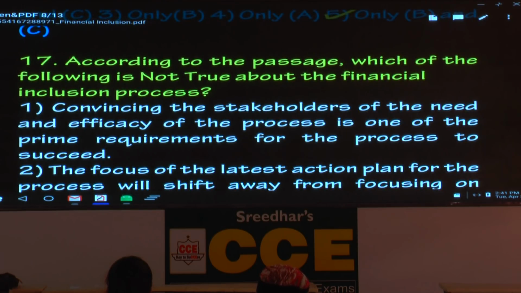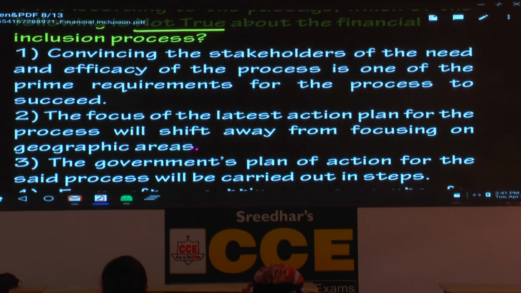According to the passage, which of the following is not true? Please underline, not true, about the financial inclusion process. Convincing the stakeholders, underline the expression stakeholders, those with interest. Convincing the stakeholders of the need and efficacy of the process is one of the prime requirements for the process to succeed. Has it been mentioned? Yes or no? That means you haven't read the passage.